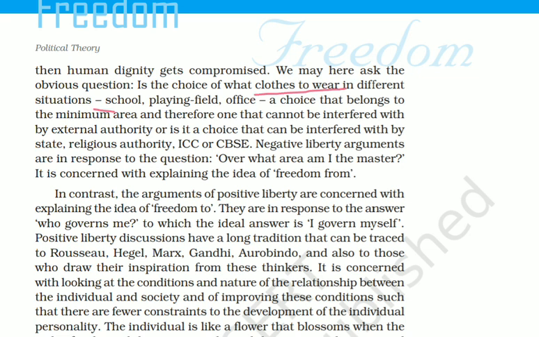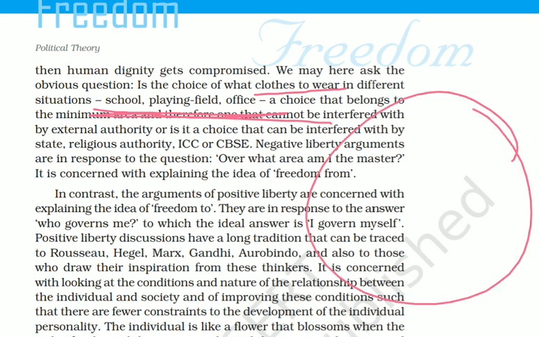We wear clothes in different situations: school, playground, office, etc. Does clothes-wearing belong to the minimum area of non-interference where we can take the decision, or should other authorities take the decision? What happens in school is that they decide which type of cloth we wear. It is not our choice what we wear to school. So whether wearing clothes belongs to the minimum area of non-interference or not.